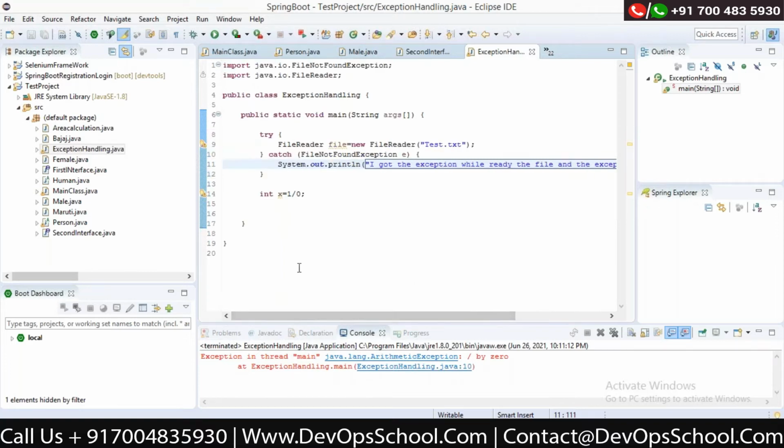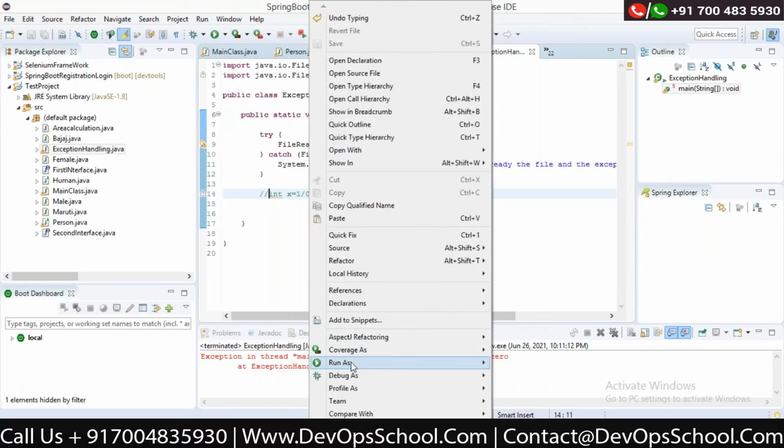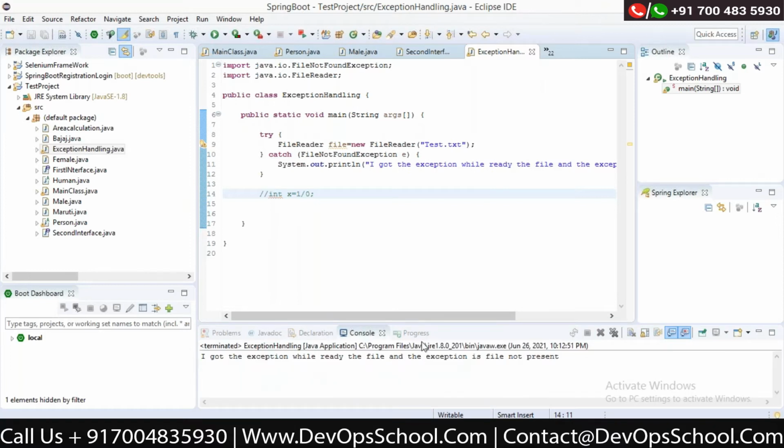Now when I run this code, my program will not break. It is already handled. If I don't get the file, it is already being handled, and I can proceed with the rest of the execution.